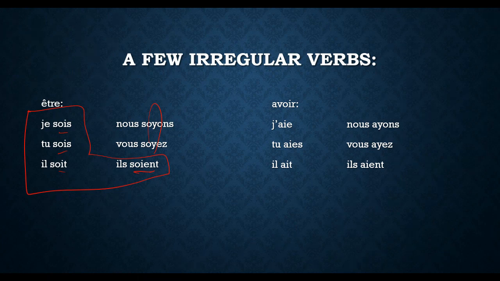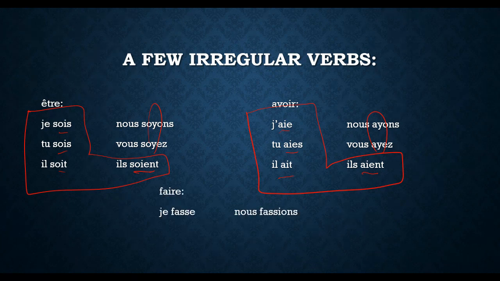Now, we've got avoir. Again, avoir is always weird. Que j'aie, que tu aies, qu'il ait, que nous ayons, que vous ayez, qu'ils aient. I know that looks really weird because we're used to seeing that as our ending for the imperfect, but hey, that's the whole verb now. Once again, this is a boot verb because we have those AIs in there, and here we still have those Ys, kind of like over here with être. Now, the other one I wanted to pop up here is faire.